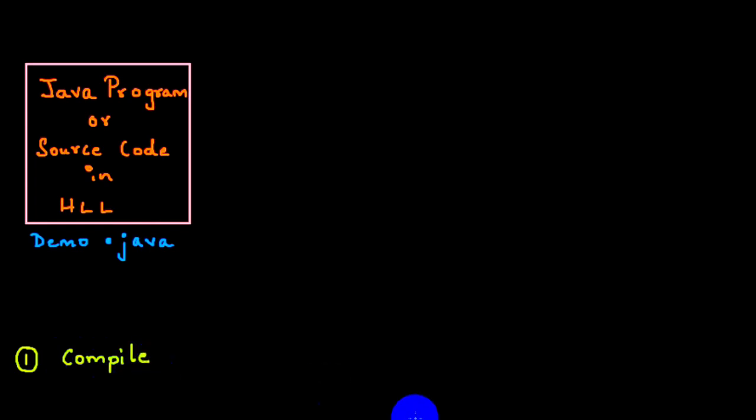Compilation will take place. Why do we require compilation, sir? Because the Java program is written by human beings, you and me, correct? It's human tendency to make some mistakes. So I need to check, is there any error or not in my program? So I have to compile. Step number two. What is step number two? I have to compile my Java program.